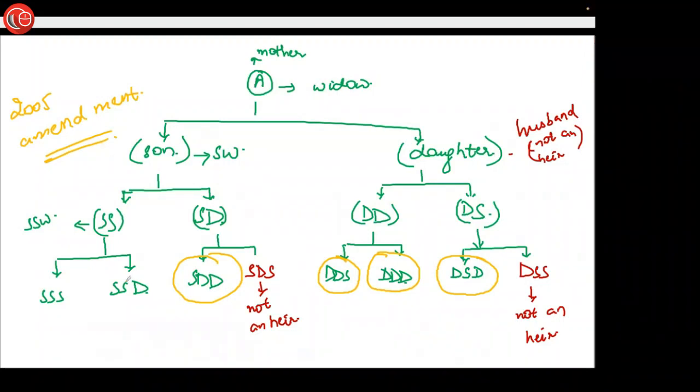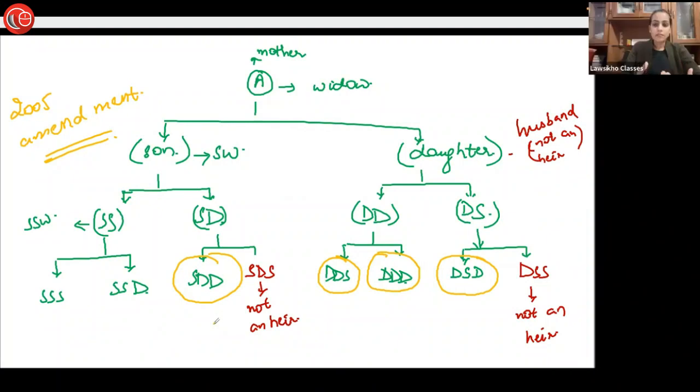Yes, ma'am. Okay, so see, when the 2005 amendment came into being, there were certain rights which were granted to certain people, but also certain people were left out. For example, if this person's own sister is an heir of A, the propositus, why is it so that this particular person is not an heir?